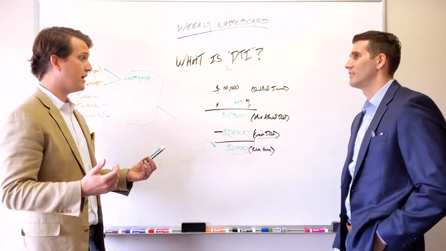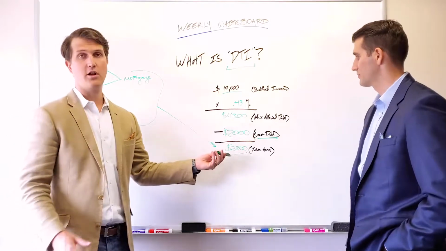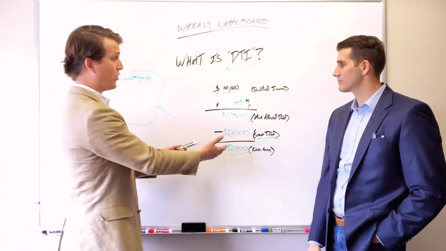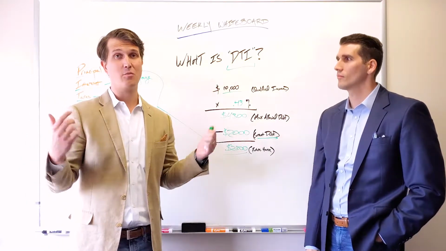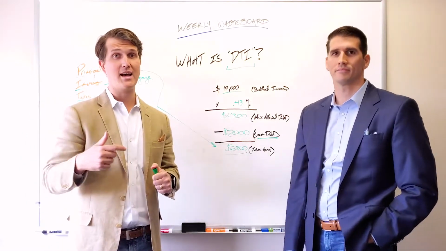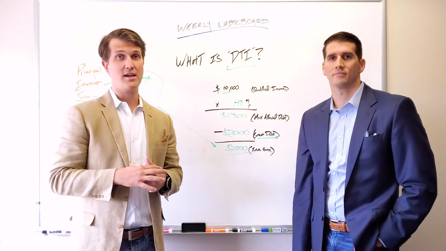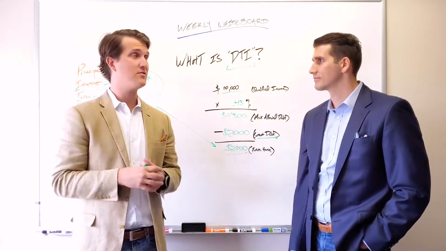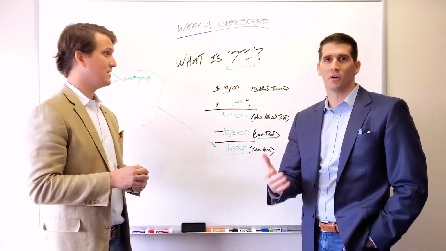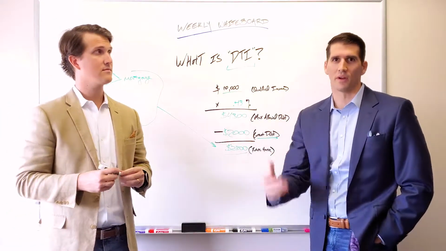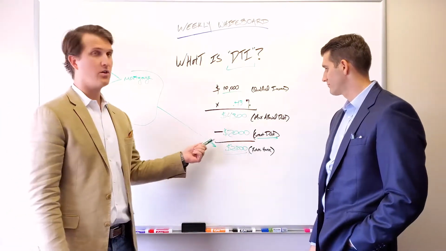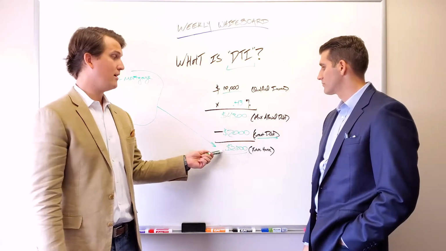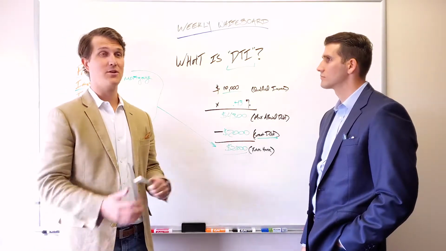Yeah, and if you're curious how much $2,300 could get you, or whatever this number is for you, the easiest way to figure that out is just go download our mortgage calculator. You can find that on our website. Super easy to use. Everybody that downloads it raves about it. It's a great tool. Yeah, it's also on our links on our profiles on Instagram and things like that. So go check out that. That's an easy way to figure out what you can qualify for and then what that amount will get you as far as the house goes.